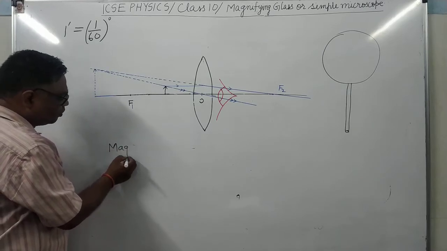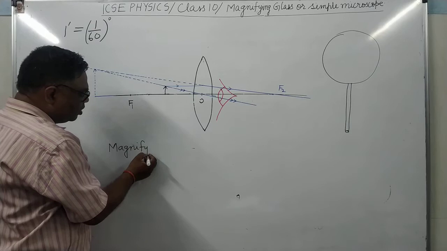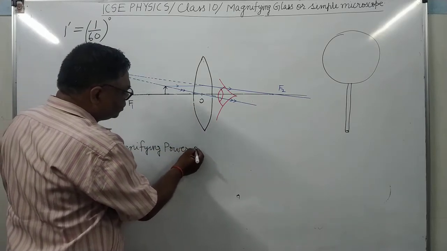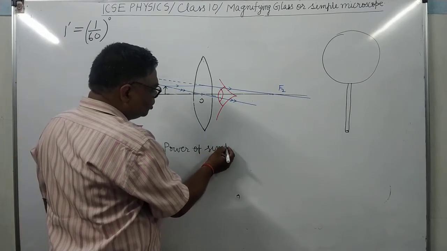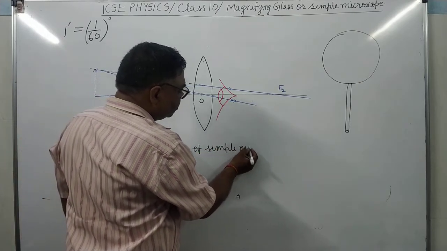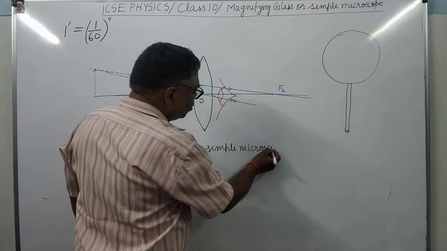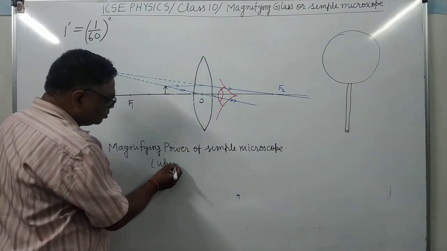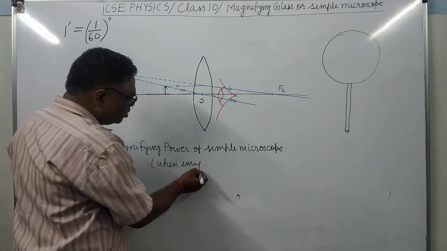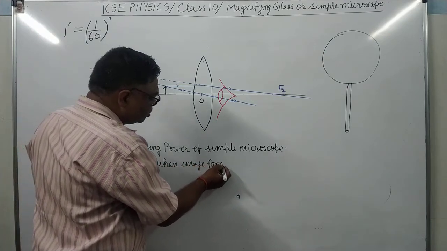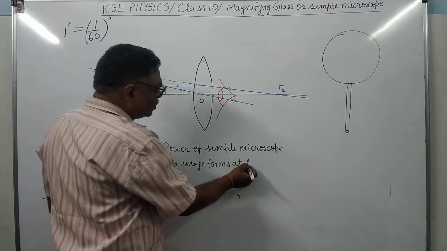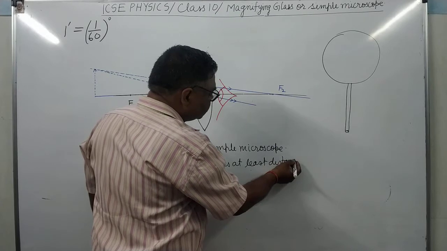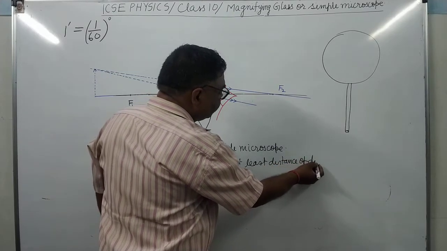Now what will be the formula of magnifying power? Magnifying power of a simple microscope, when the image forms at the least distance of distinct vision.